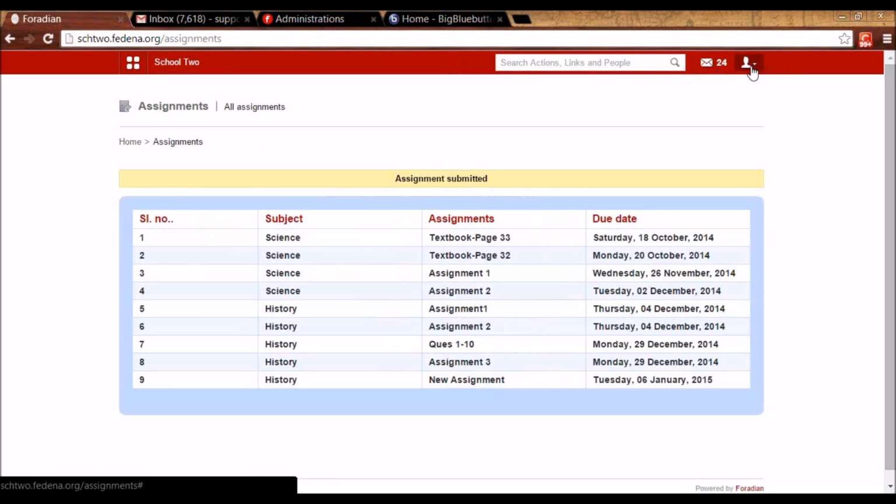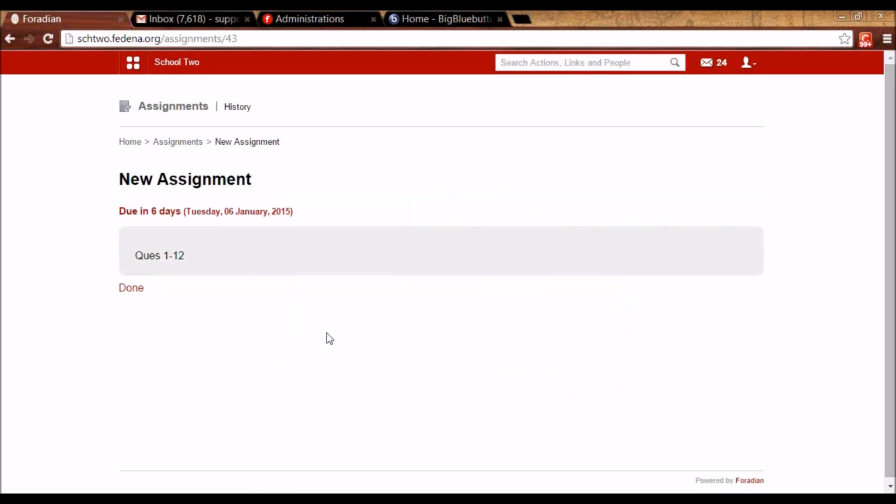And then the teacher who assigned will be able to accept the answer of the assignment. So the teacher can either accept the answer or reject the answer. Once the answer is accepted, the student will not be able to edit the assignment. If it is rejected, he will be able to edit the assignment and submit again.